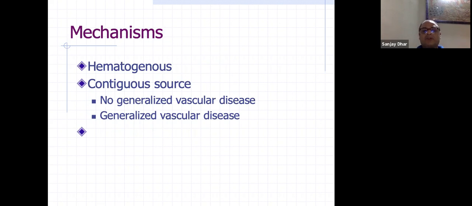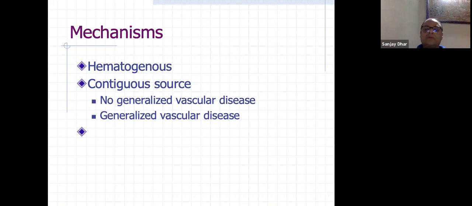So mechanisms: hematogenous, contiguous source, and generalized vascular disease. That is, if there is any vascular disease like ischemic limbs, suppose you have done some surgery. I had a patient who had an ischemic limb, we had done plating, and then it went into osteomyelitis. That is why in knee replacements also, we many times do vascular studies. One very important thing in a TKR is you should always put a hand on the dorsalis pedis pulse. Instinctively you should check, because if there is no pulse, there is ischemia. Even if you've done an excellent job, it might lead to osteomyelitis.